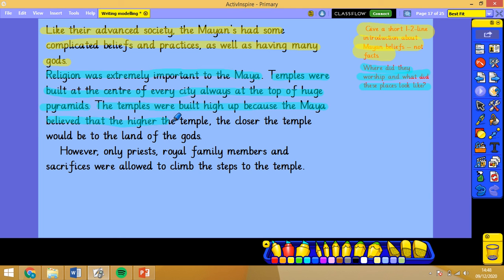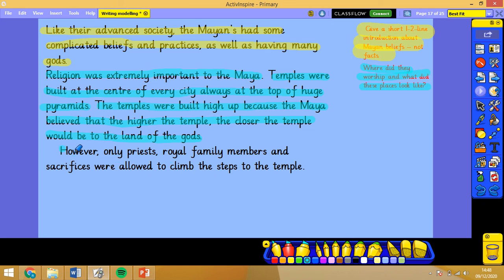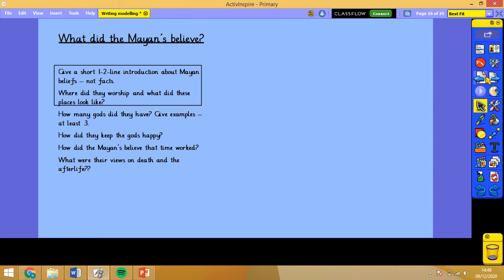So I've used a fact here to start off with about the temples being at the top of pyramids, and then I've explained that fact with another fact from my notes and my research. And then I've put, however, only priests, royal family members, and sacrifices were allowed to climb the steps to the temple. Again, that would fall under that information there. It's just a quick one today because I thought this would be your most interesting section. A couple of things to write about after that: how many gods, how they kept the gods happy. If you're struggling with these last 2, you can miss them out.